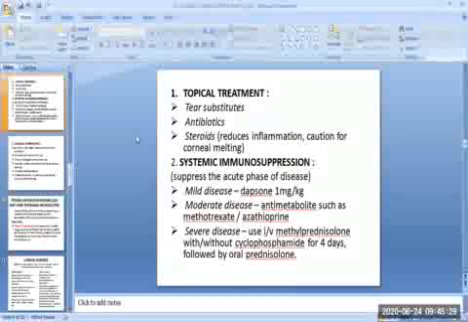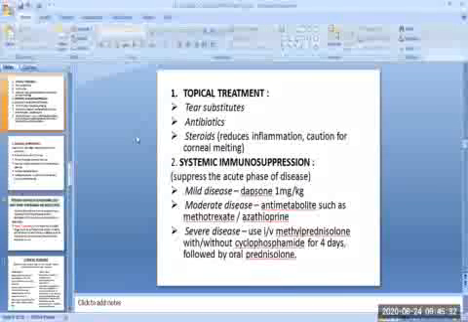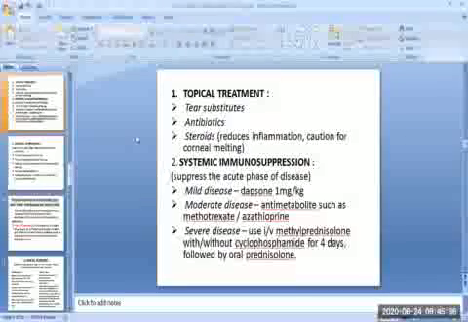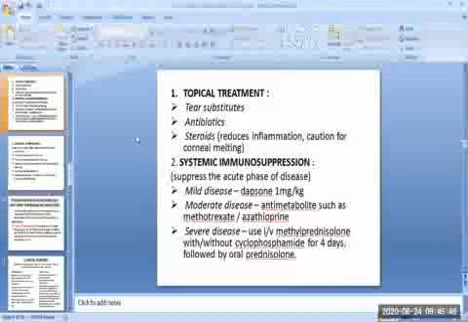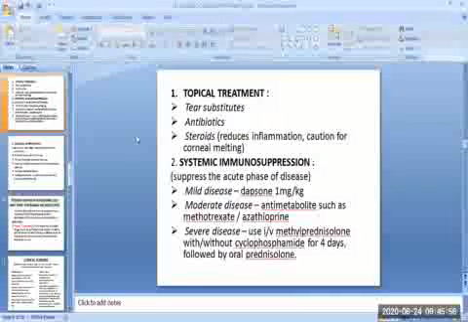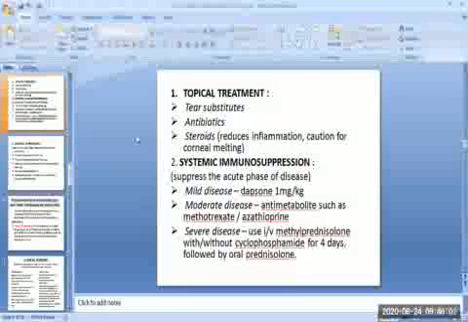First, we will study the topical treatment. In the topical treatment, we can give tear substitutes to the patient because the patient may be suffering from dry eye syndrome due to the symblepharon and ankyloblepharon, and we should give antibiotics to prevent secondary infection, and we should give steroids. It reduces the inflammation, but we should take caution for corneal melting.